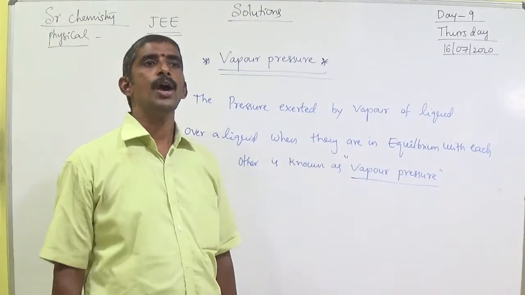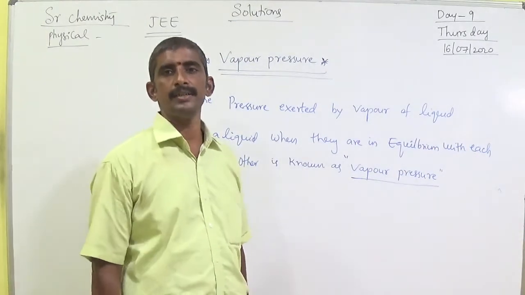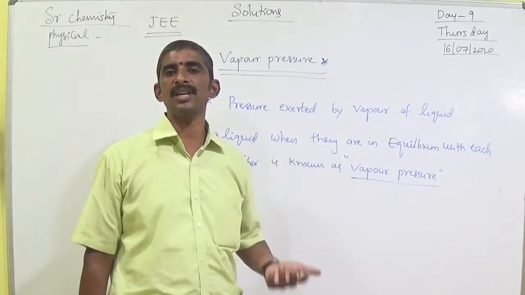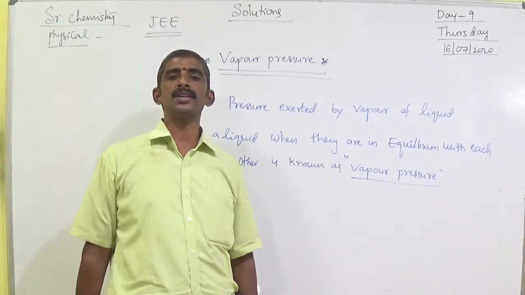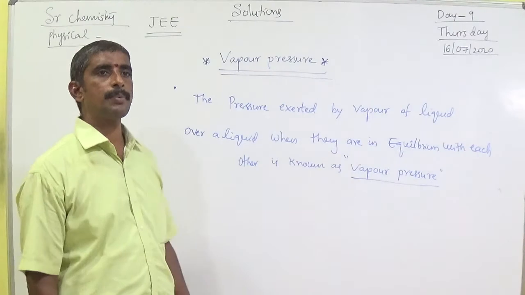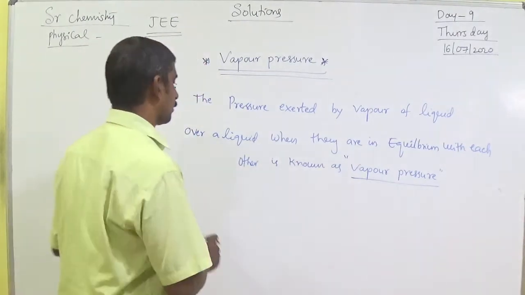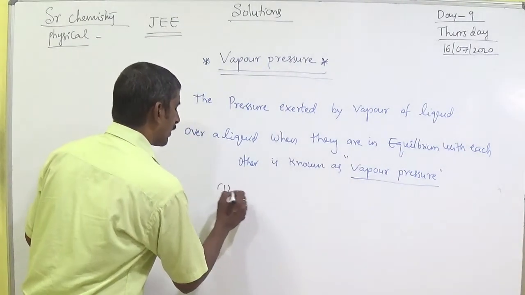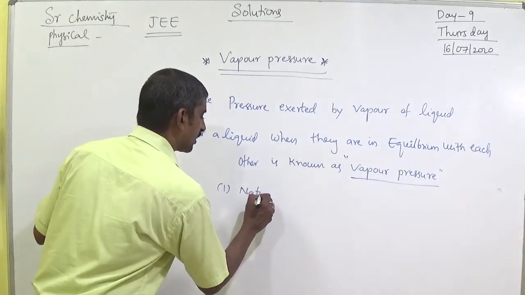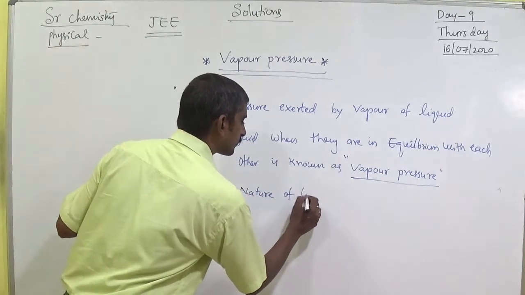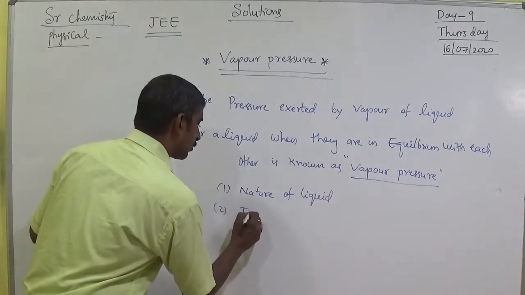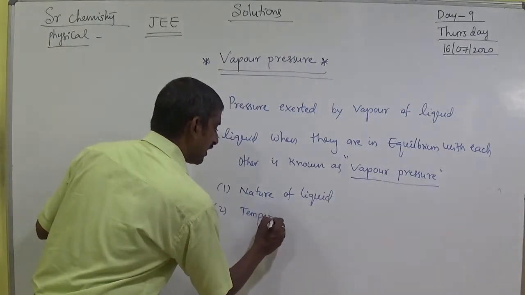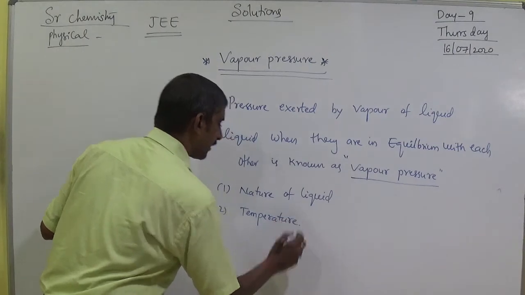Generally, when temperature increases, vapor pressure also increases. Vapor pressure depends on two factors. First, nature of liquid. Second, temperature.